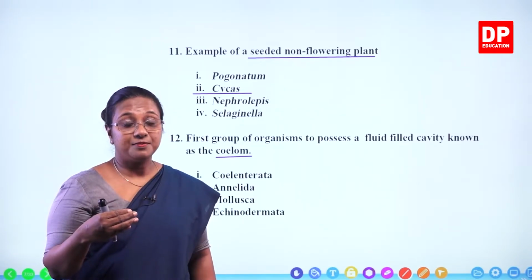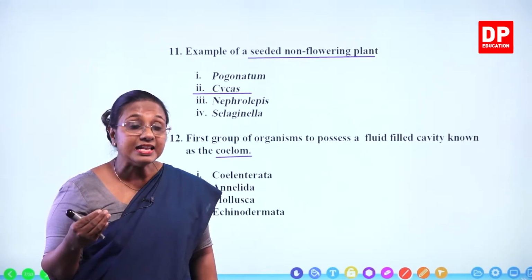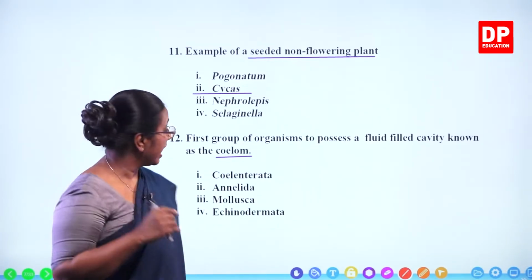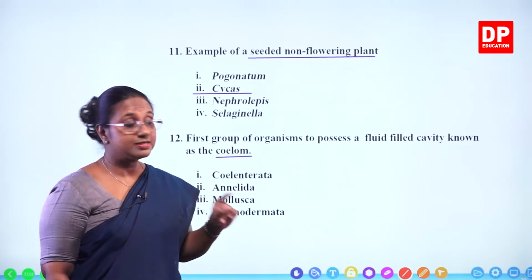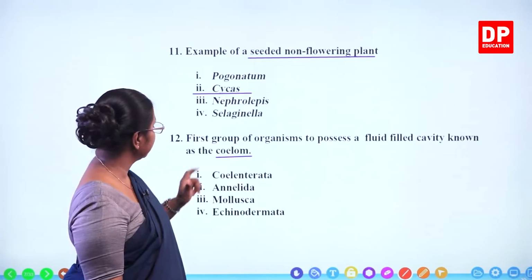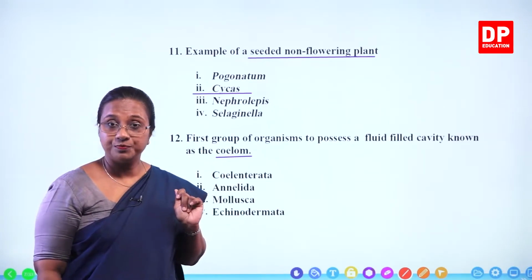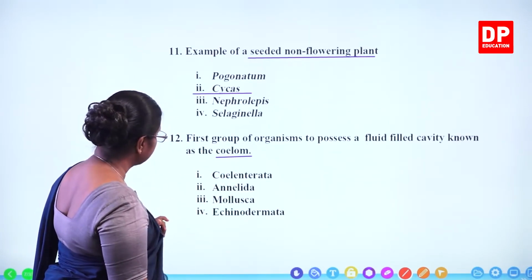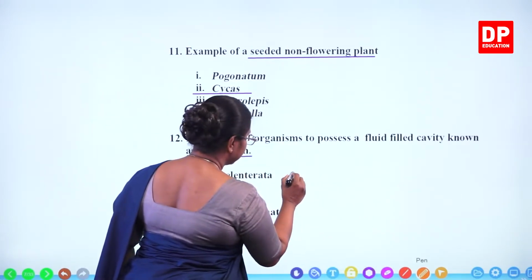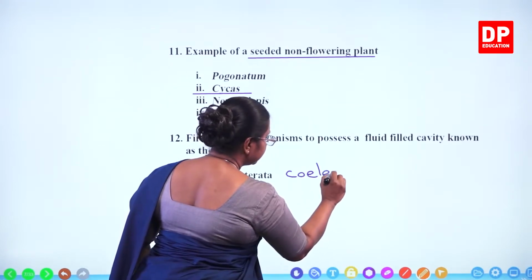Then after that, it was the annelids who developed the coelom. So annelids are the first group of organisms that possessed a fluid-filled cavity known as the coelom. So if we look at the answers, Coelenterata, as I told you, it is the coelenteron.